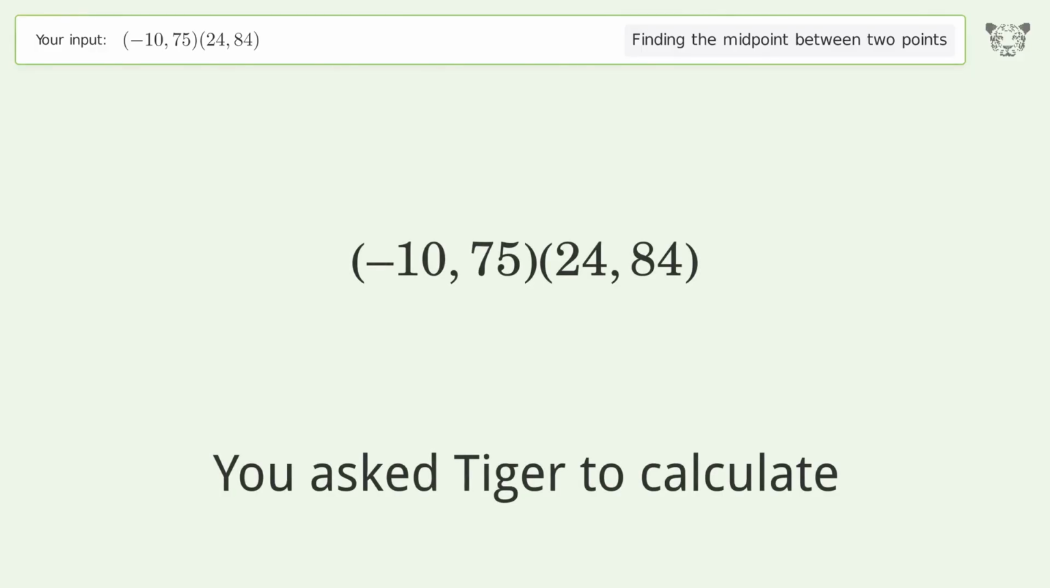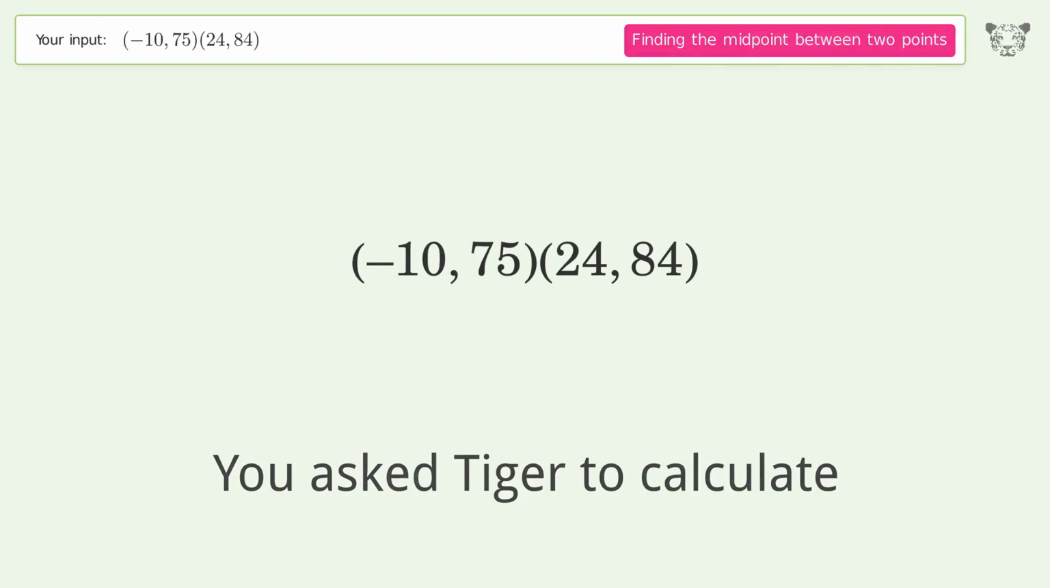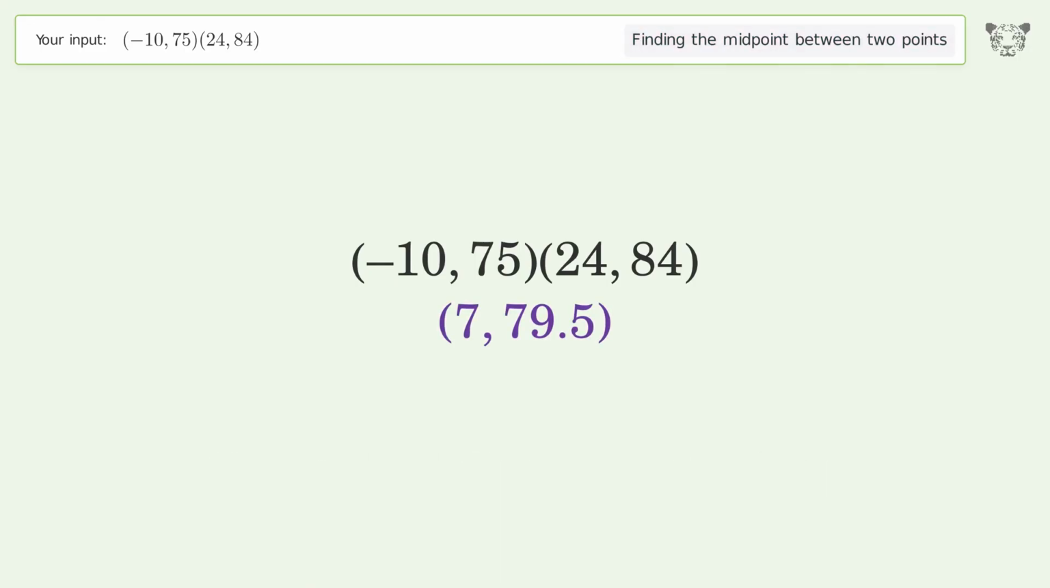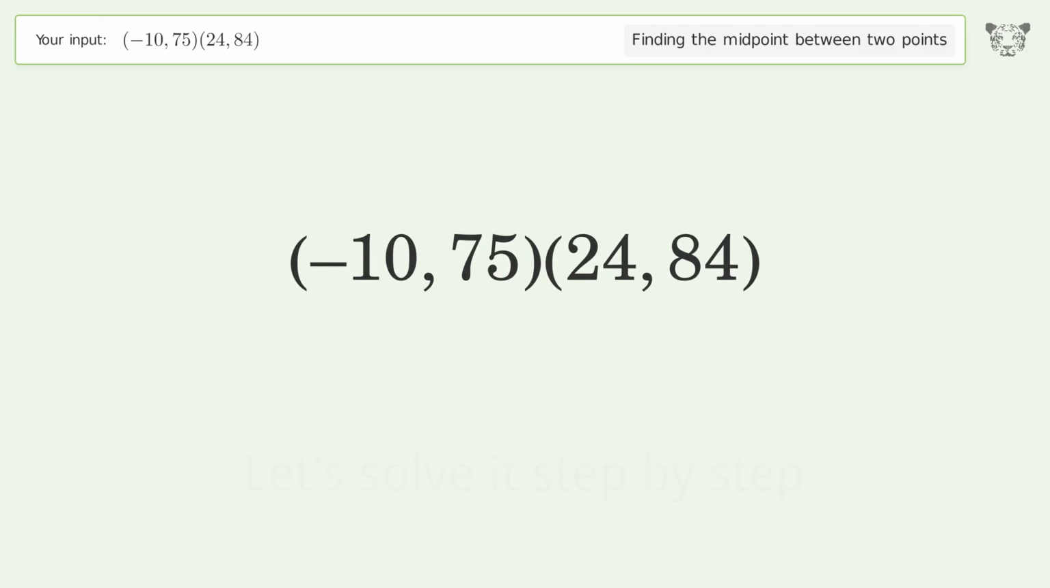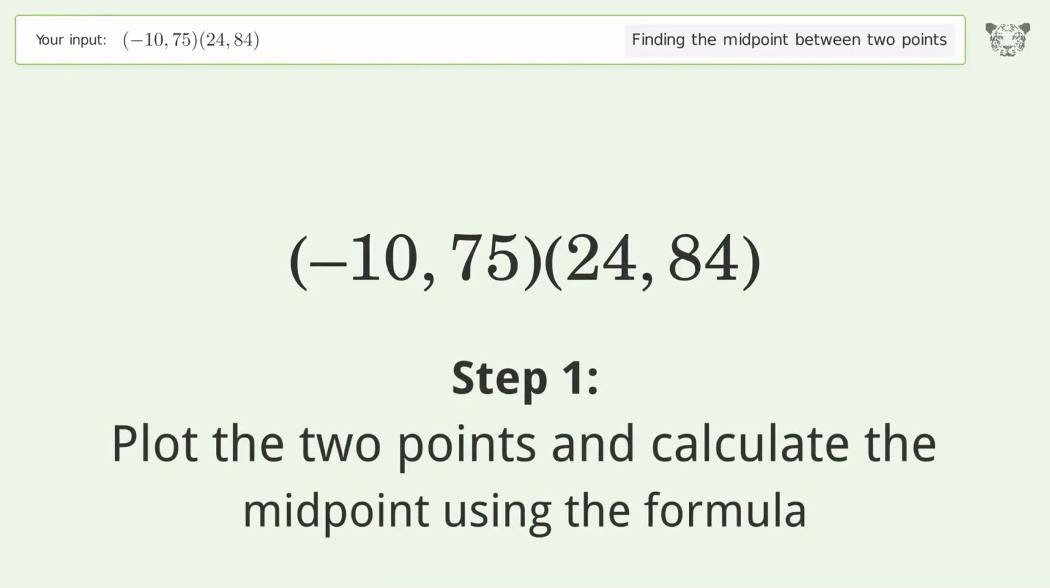You ask Tiger to calculate. This deals with finding the midpoint between 2 points. The midpoint between the 2 points is 79.5. Let's solve it step by step. Plot the 2 points and calculate the midpoint using the formula.